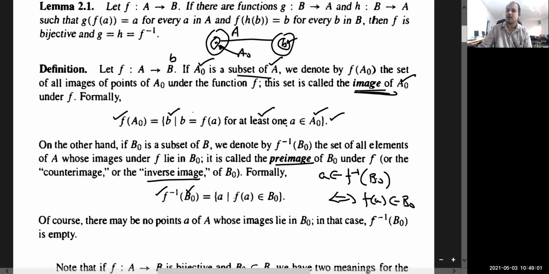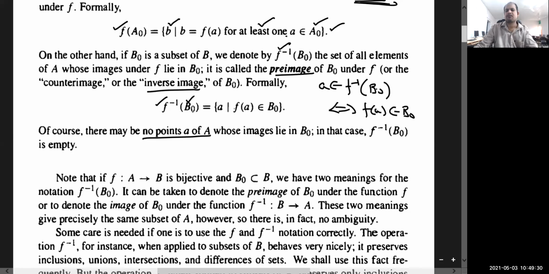And you can see that there may be no points of A in it. I have already given you an example in which even the set theoretic inverse image can be empty if B naught is non-empty. But in case of direct images, f of A naught will never be empty unless A naught is empty. So this is the difference. That is what is written here, that f inverse of B naught can be empty even if B naught is not empty. I have explained this by example in the previous lecture. So just visit there. There I have already emphasized this point, that the set theoretic inverse can be empty even if B naught is not empty.